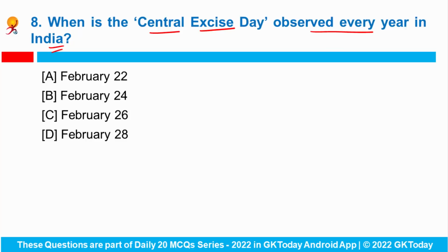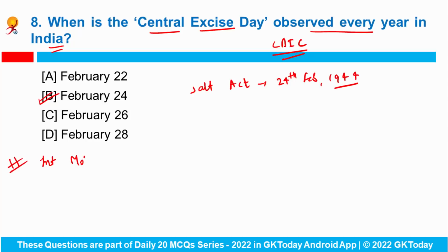The Central Excise Day is observed every year on 24th of February in India, and it commemorates the Central Excise and Salt Act, which was enacted on 24th of February in the year 1944. So Central Excise Day honors the contribution of the Central Board of Indirect Taxes and Customs in the industrial development of the country. Now apart from it, International Mother Language Day is observed on 21st of February.